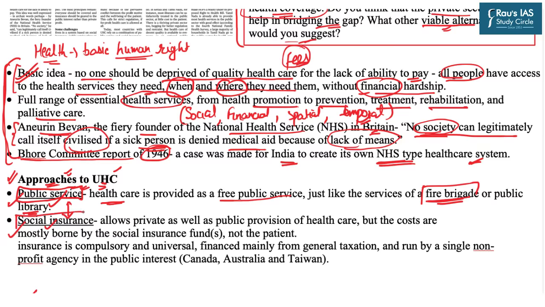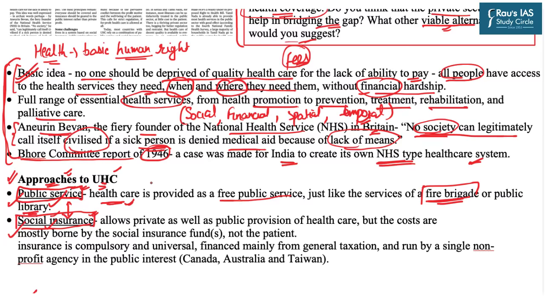The second important approach is social insurance. Let us understand the difference between social insurance and private insurance. When you opt for private insurance, the premium has to be paid by you. If we replicate this very model in healthcare services, and the burden of the premium falls on your shoulders, then obviously the situation will return to what it was, because many poor people will not be able to pay the premium, and that is why they will be left out of private insurance.